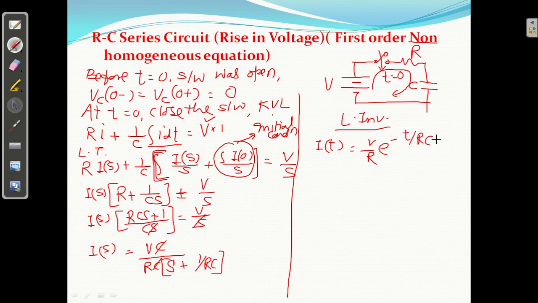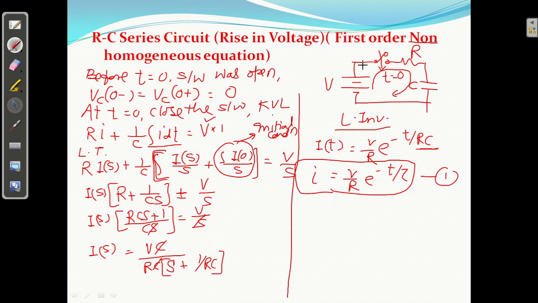If you take the Laplace inverse, and we know R into C होता tau, time constant, so you will get V by R e raised to minus t by tau. इसका मतलब है you can see the current will decrease, that is decay in current. That is equation number 1.